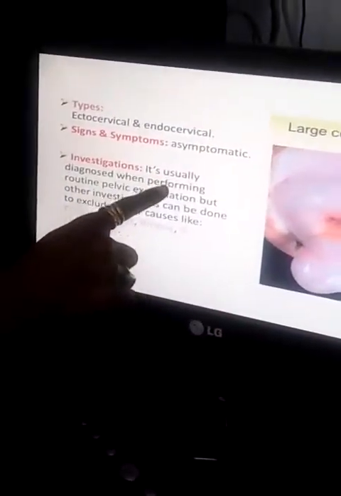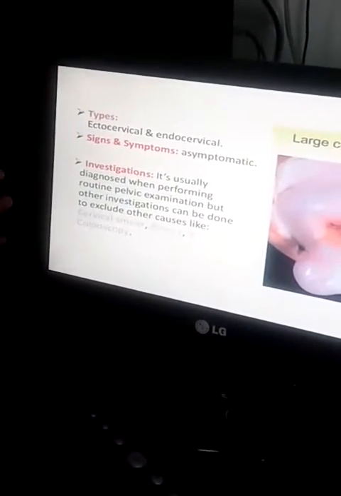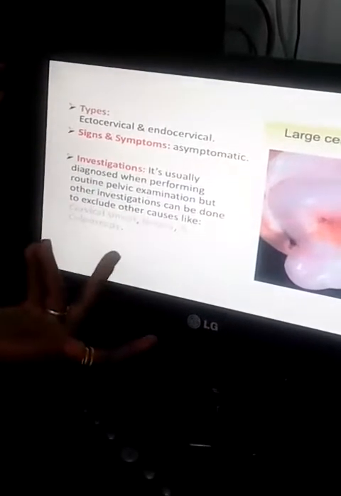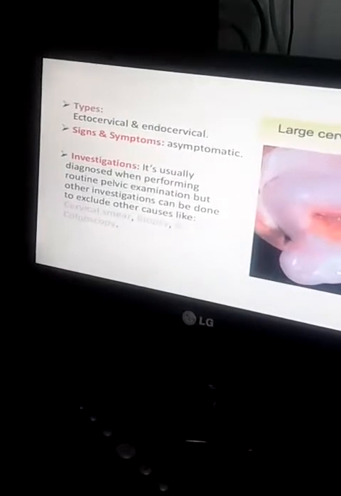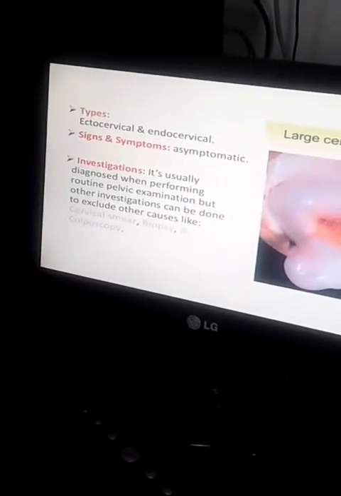What are the investigations we are going to see? It is usually diagnosed by performing a routine pelvic examination. When you do the per vaginal examination, we can find it out. But other investigations can be done to exclude other causes, like cervical smear or biopsy or colposcopy. As we know, in a cervical smear we take a scraping, make a smear of it and see under the microscope if there is any benign or malignant growth.